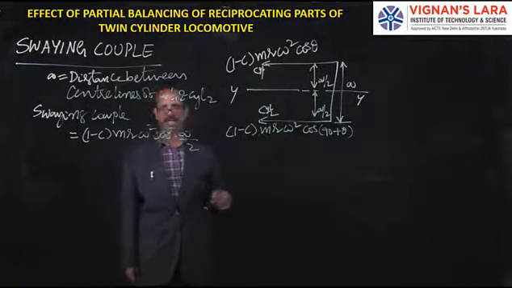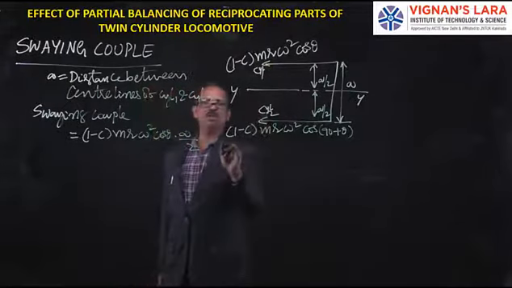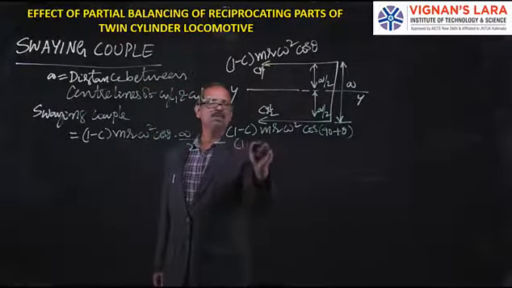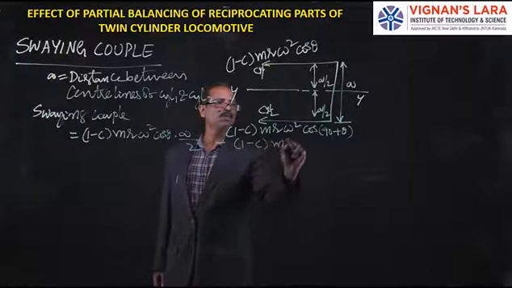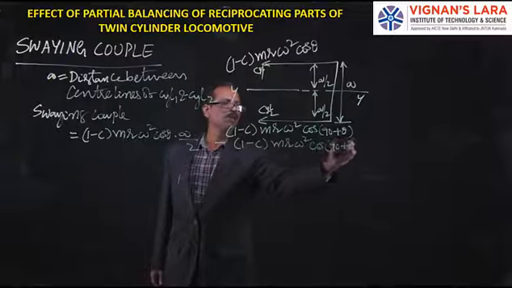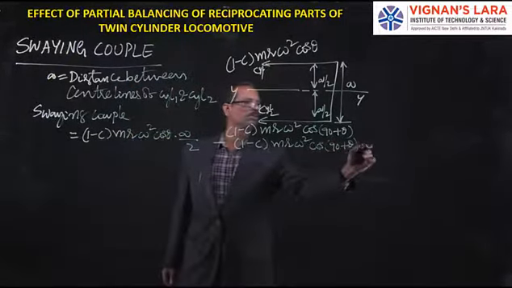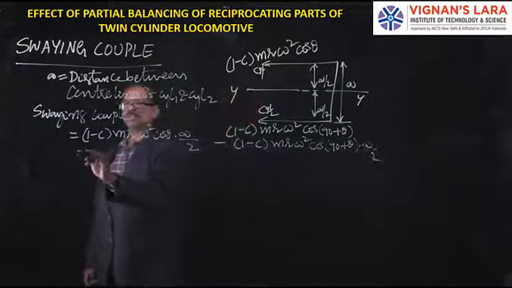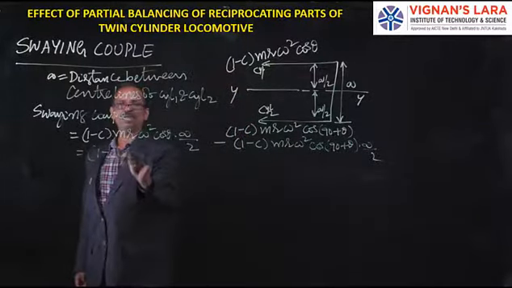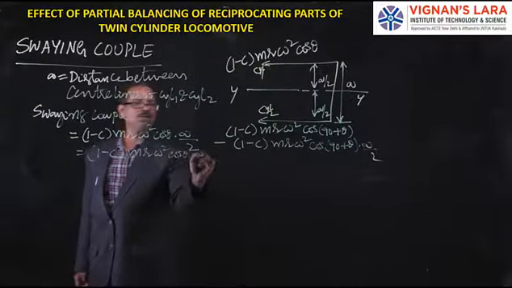Let me take anticlockwise as positive. Then this causes a clockwise moment, which is negative, (1 − c) m r ω² cos(90 + θ) into a/2.